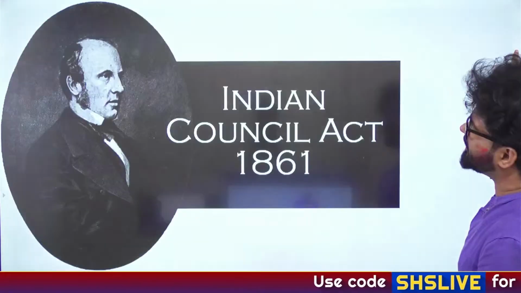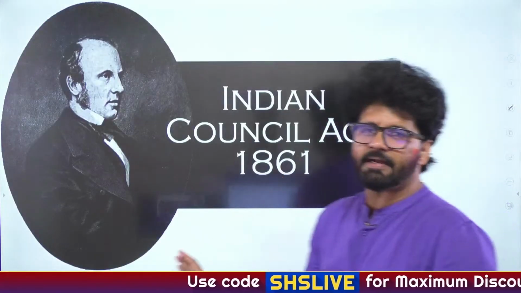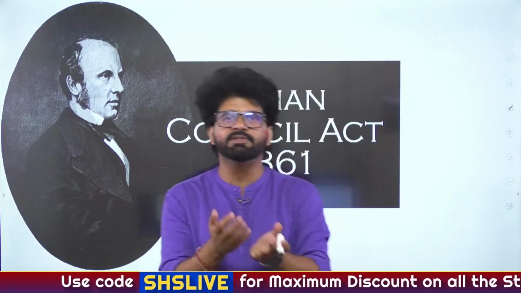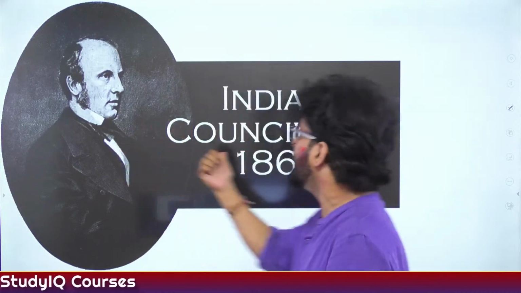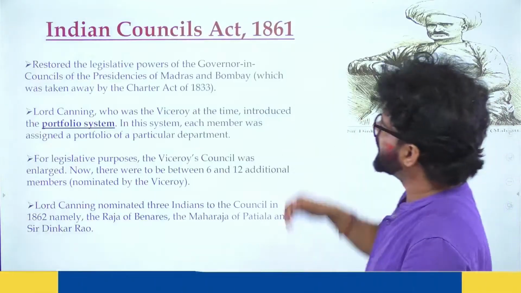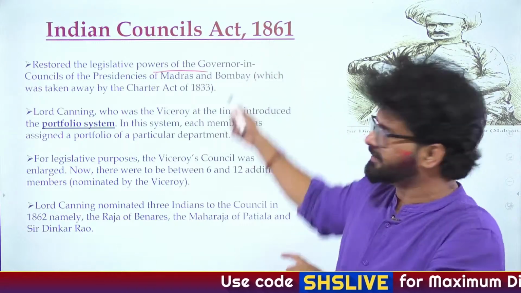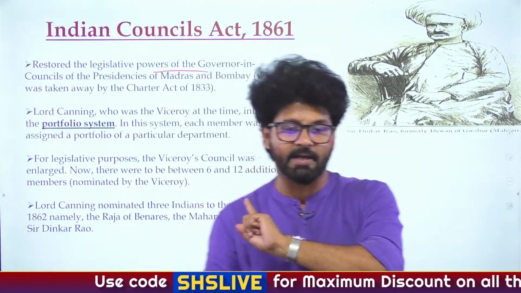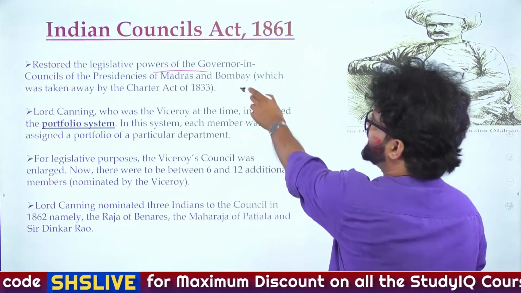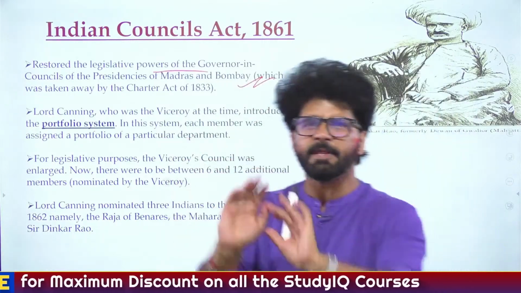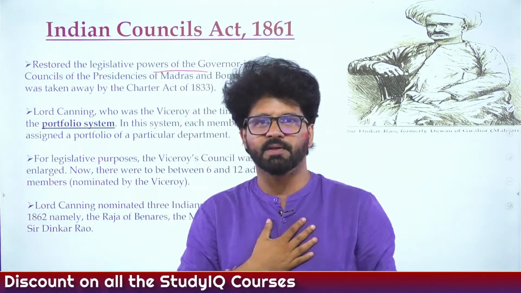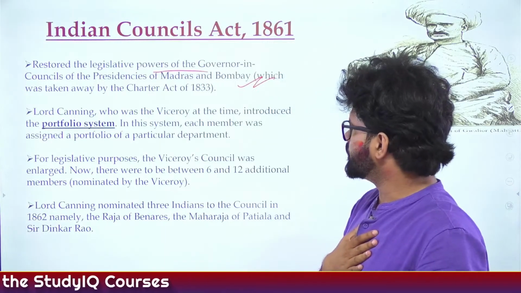Fine, sir. So let's see the provisions of the Indian Council Act 1861. As the name suggests, it is known as the Indian Council Act because it is majorly associated with increasing the numbers of the Central Legislative Council. So it restored the legislative power. Again, all the points which we have just discussed are written here. I'm not reading the slide, that is your work. So this point: decentralization, portfolio system, cabinet system.